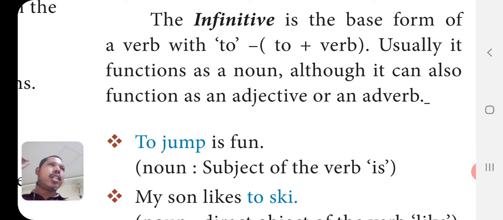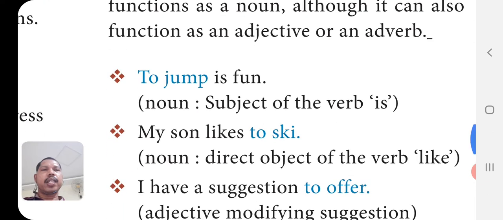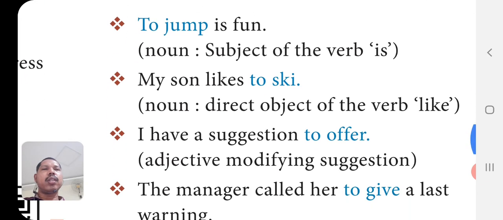So it can be used as a noun, or in the place of a gerund you can use an infinitive. It can be used as an adjective or adverb, but never as a verb. To jump is fun. Instead of jumping we can use to jump. So it is also a noun form. It is also the name of an action. To jump is fun. It is not the action, it is the name of an action. So it is the subject of the verb is.